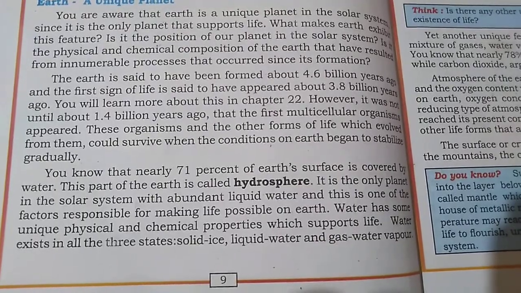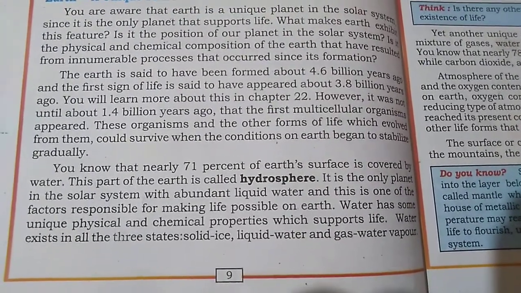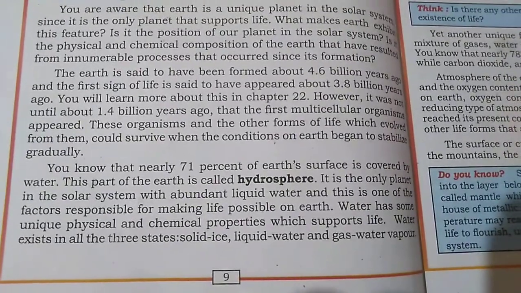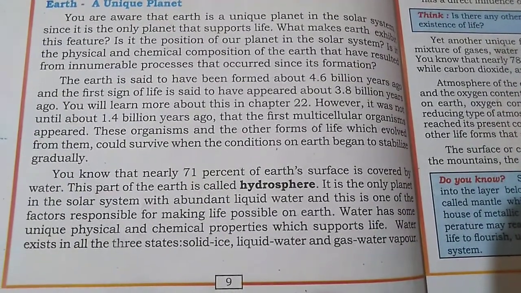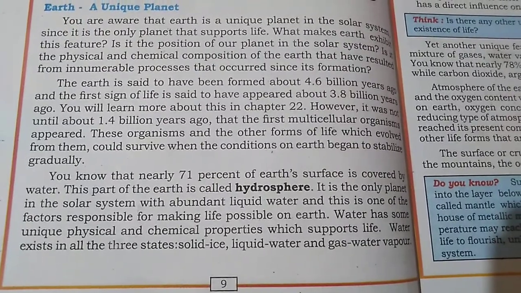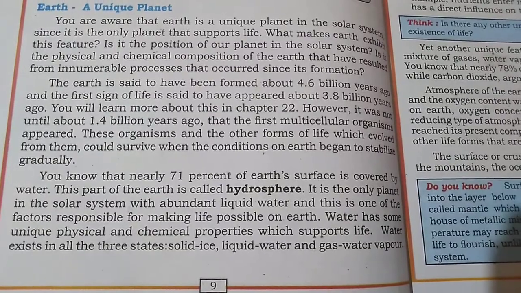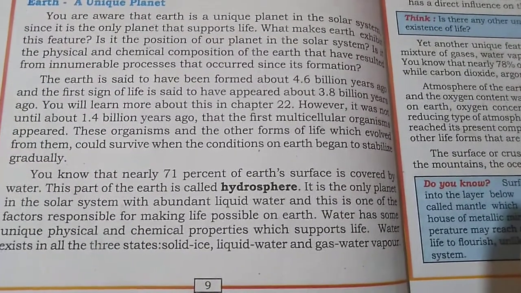About 71% of earth is covered with water. For this reason life exists on the earth. It is the planet in the solar system with abundant liquid water, and this is one of the factors responsible for making life possible on the earth.